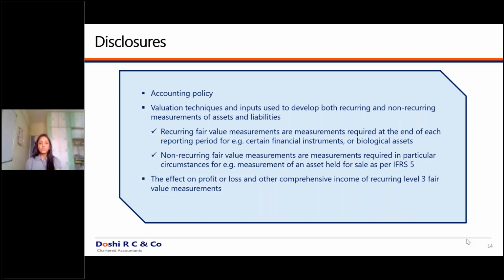Then you'll also have to see what the impact or effect is in the statement of profit and loss and other comprehensive income. That also will be mentioned in the notes to accounts.